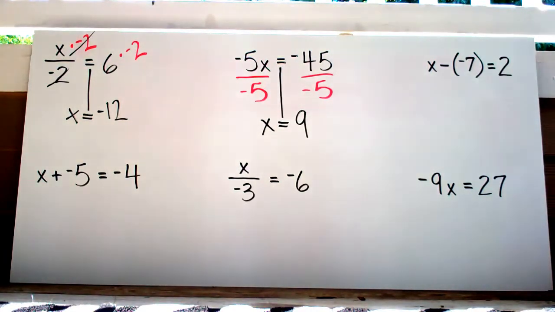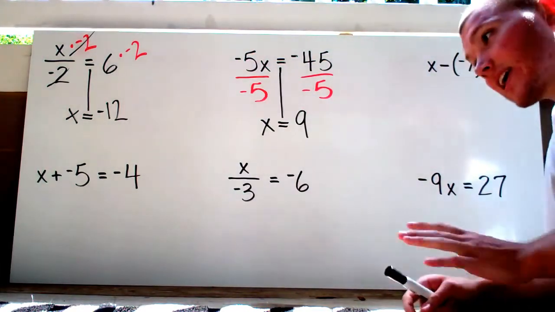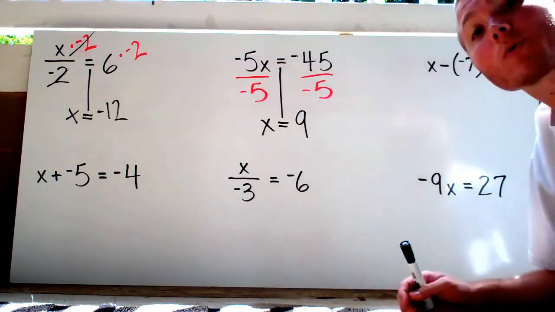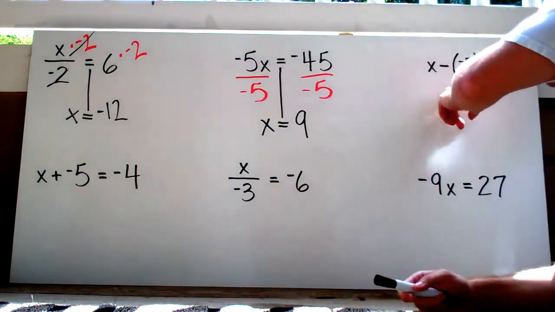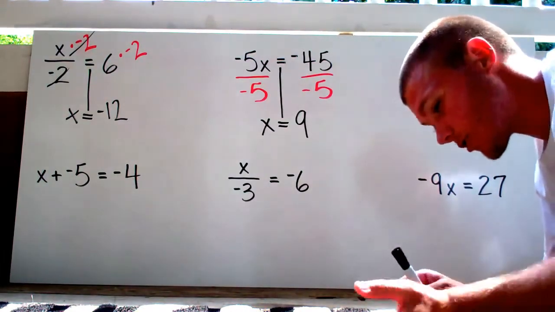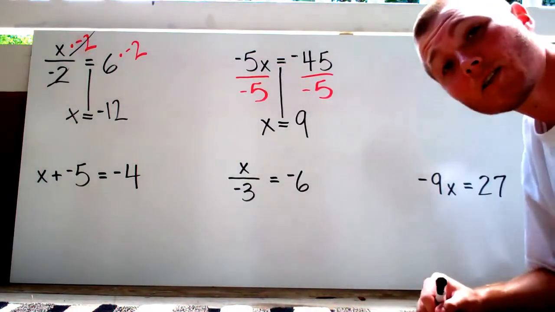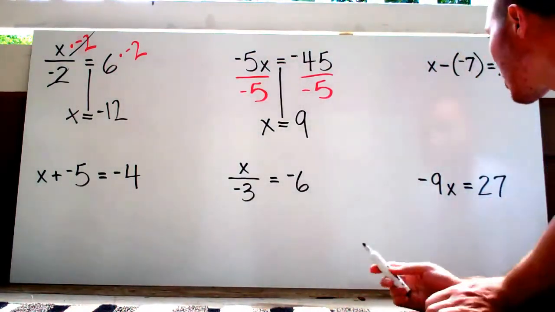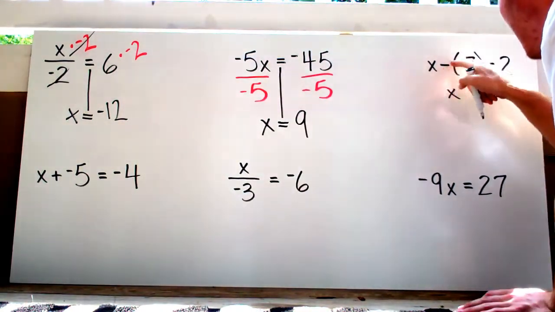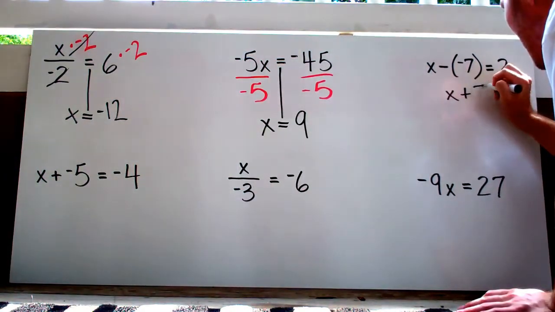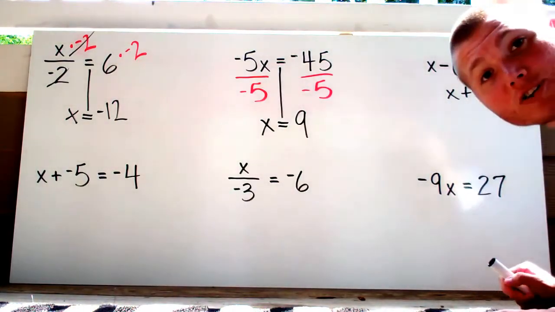Now, remember, I told you, before you can do anything to an equation, even before we started working with the variables, when we were adding and subtracting positive and negative numbers, right, integers, I said that if you have a minus and negative sign right next to each other, first thing you have to do before you can even think about solving it is you have to combine those. Alright, so I'm going to rewrite the equation as x, because minus and negative are going to turn into an addition sign, plus 7 equals 2. So now I can use inverse operations to solve.